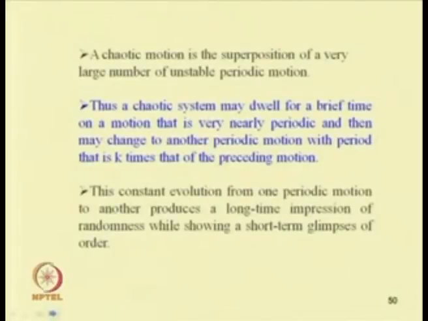A chaotic motion is the superposition of a very large number of unstable periodic motions. Thus, a chaotic system may dwell for a brief time on a motion that is very nearly periodic and then change to another periodic motion with a period that is k times that of the preceding periodic motion. This constant evolution from one periodic motion to another produces a long time impression of randomness, while showing short term glimpses of order.